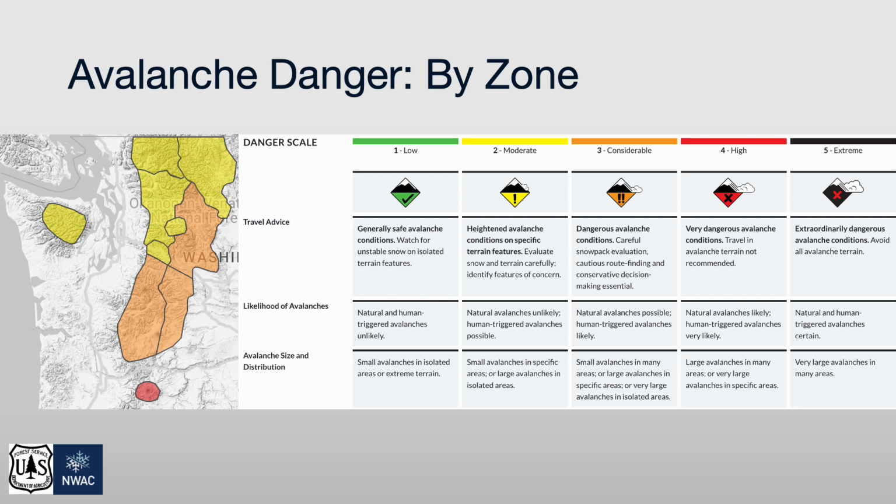NWAC uses the North American Public Danger Scale to demonstrate the expected hazard in general terms across these wide areas. On our homepage map, you will find each zone is colored based on the highest danger we expect in that zone over the forecast period. By clicking on the area of the map where you intend to travel, you can find additional information.